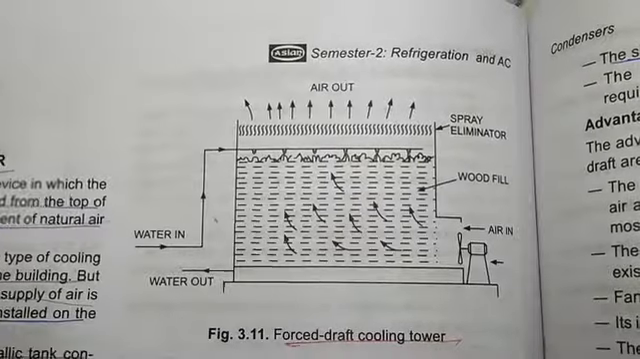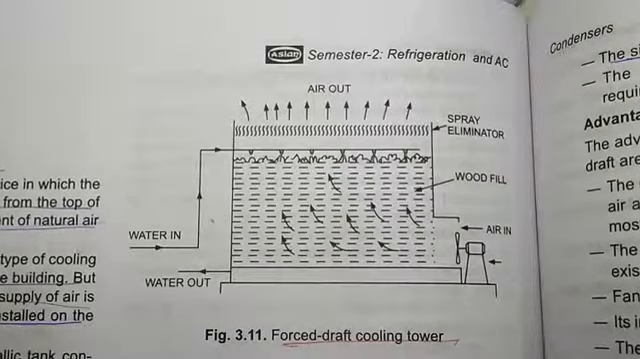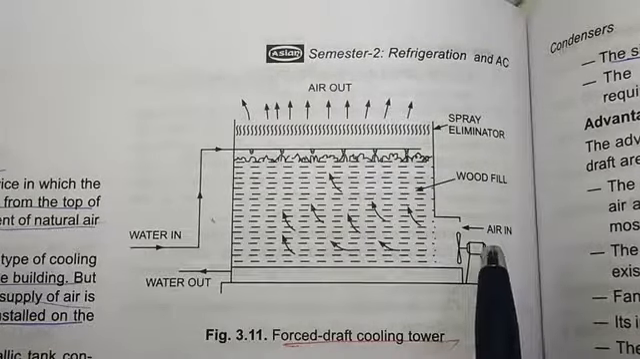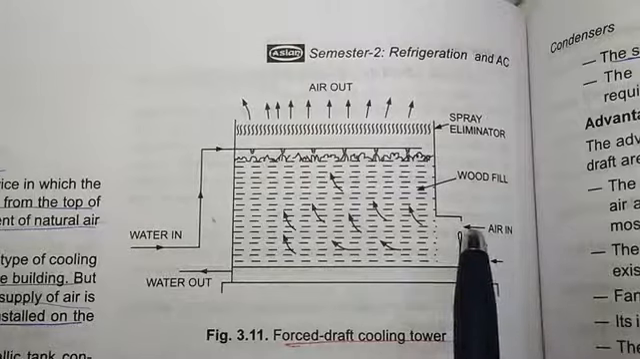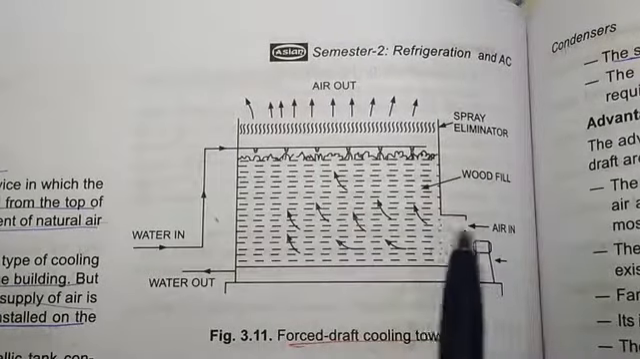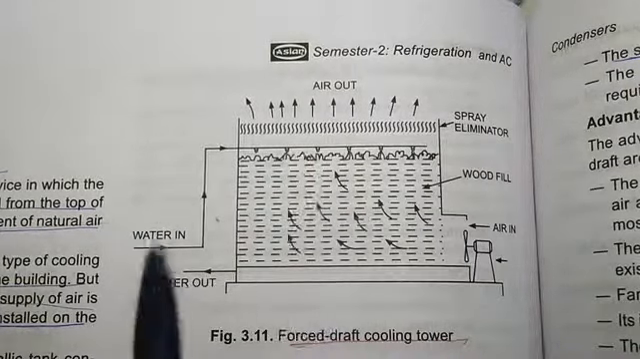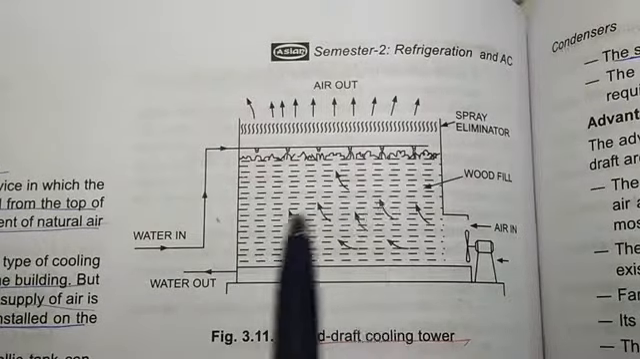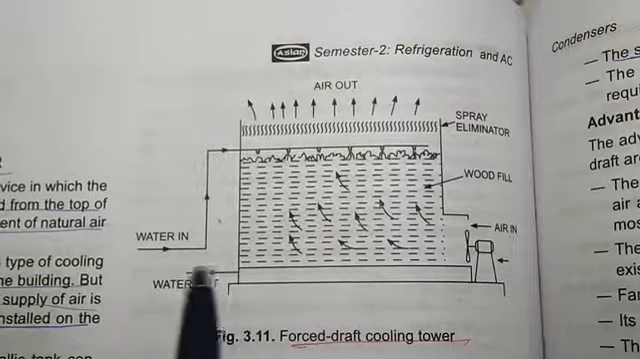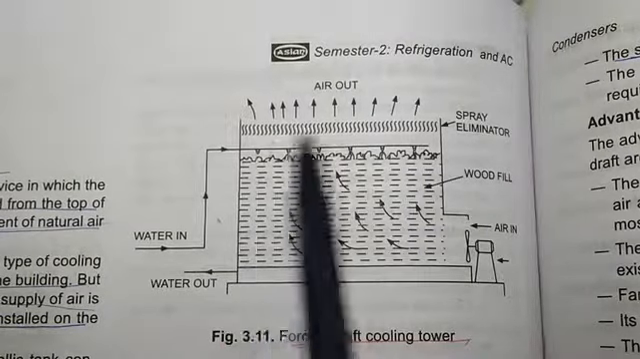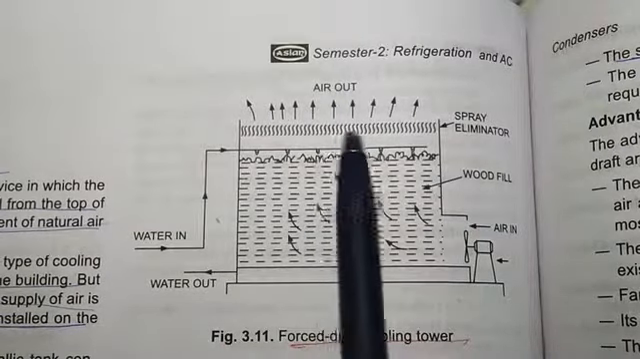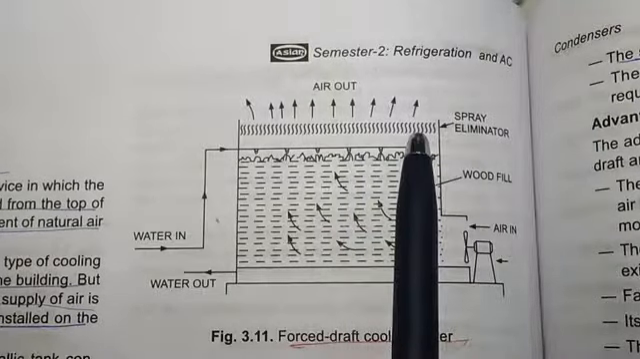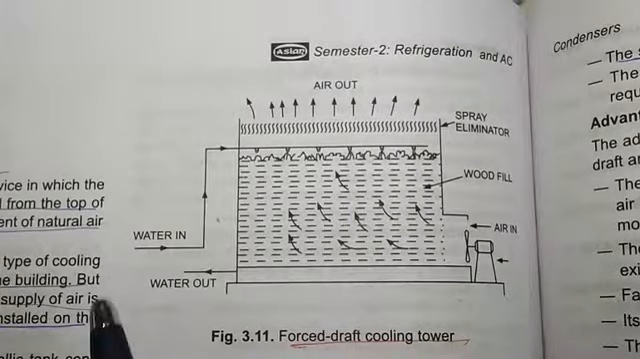In forced draft cooling tower, you see that there is a fan fitted at the bottom side, and the air is coming from here, from this fan, and going in the upward direction, with water from the top portion coming out. The liquid water is coming out here, and these are the eliminators, spray eliminators, which protect the water droplets from going out.